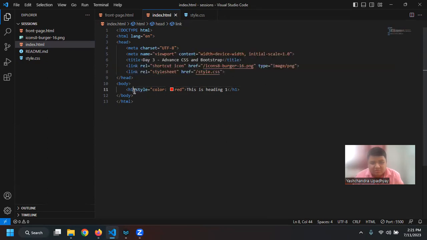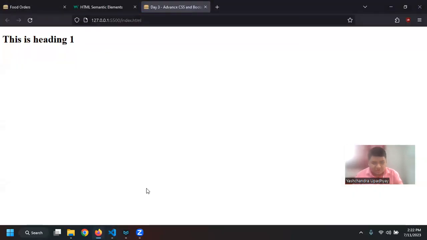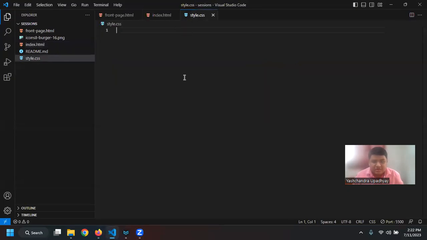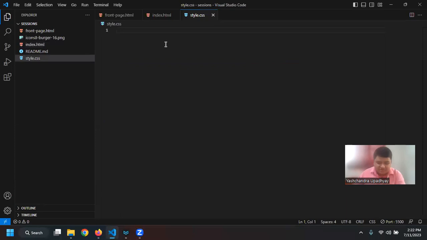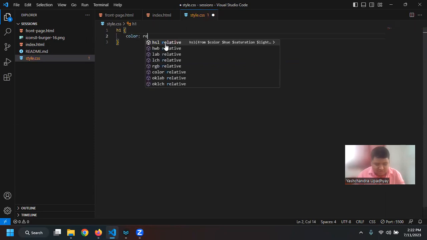And even if I now remove this, so let us say I am removing this. Now I just have H1, right? If I go on that, you can see that the red color is no longer there. But if I go here, there are ways I can capture this element, right? So this is an element. Now there may be some more elements, right? So I can say that there are 4 H1 elements. Now, in the H1 element, I want to give it some color, so let's say color red.